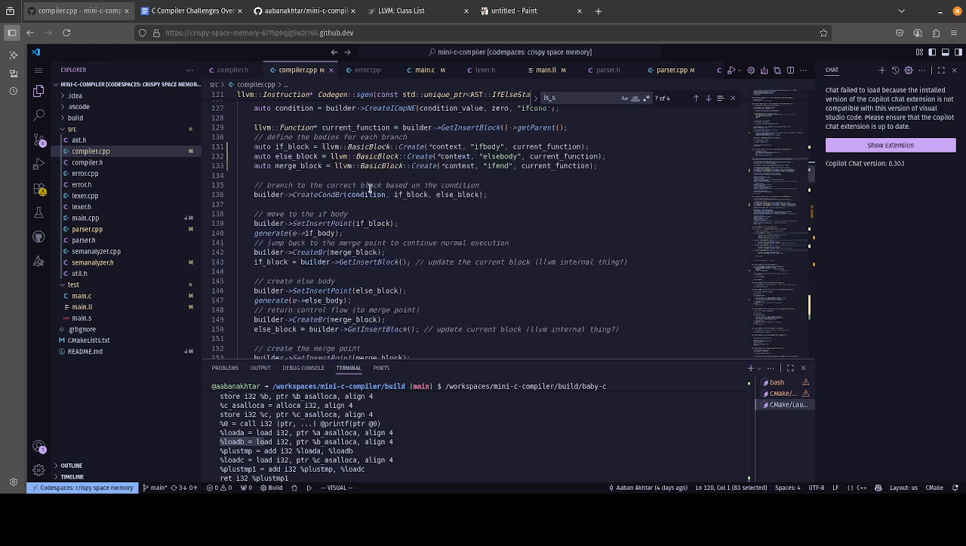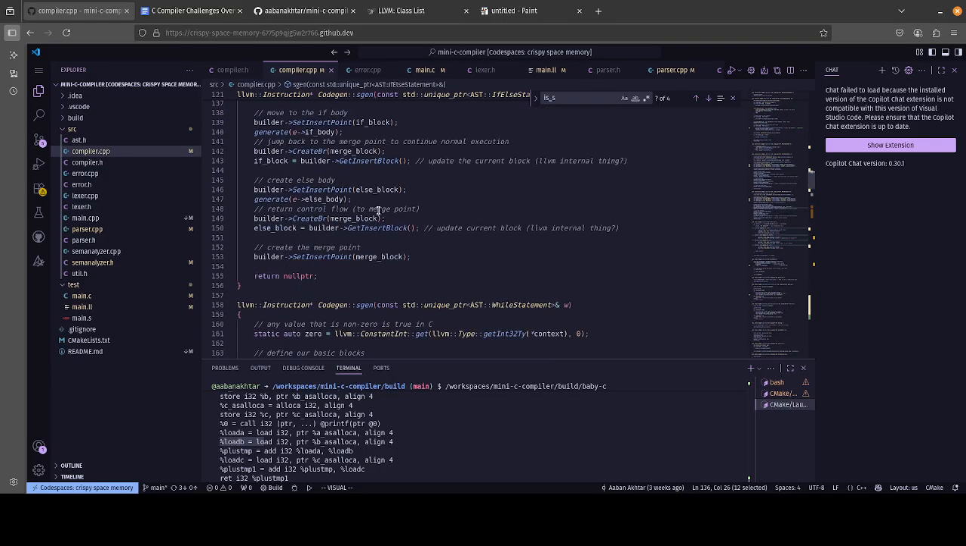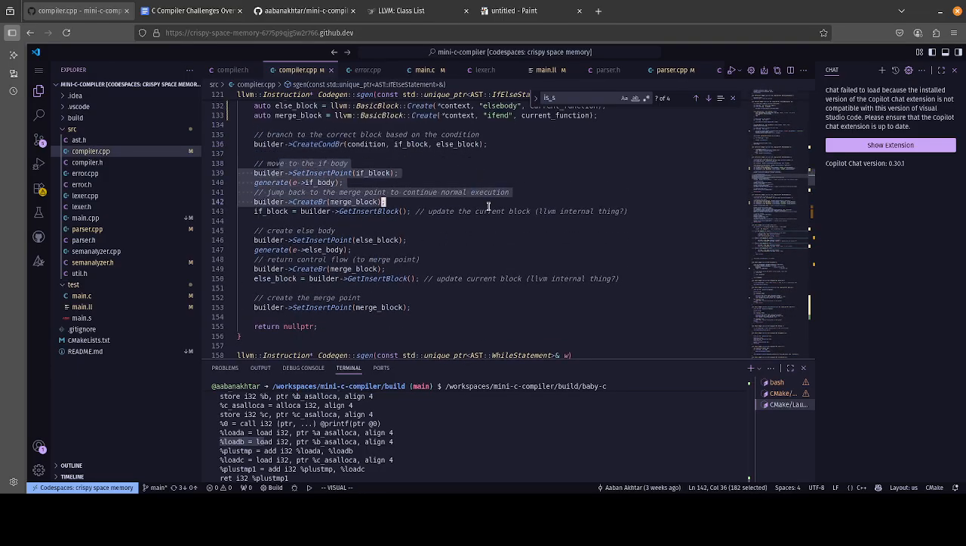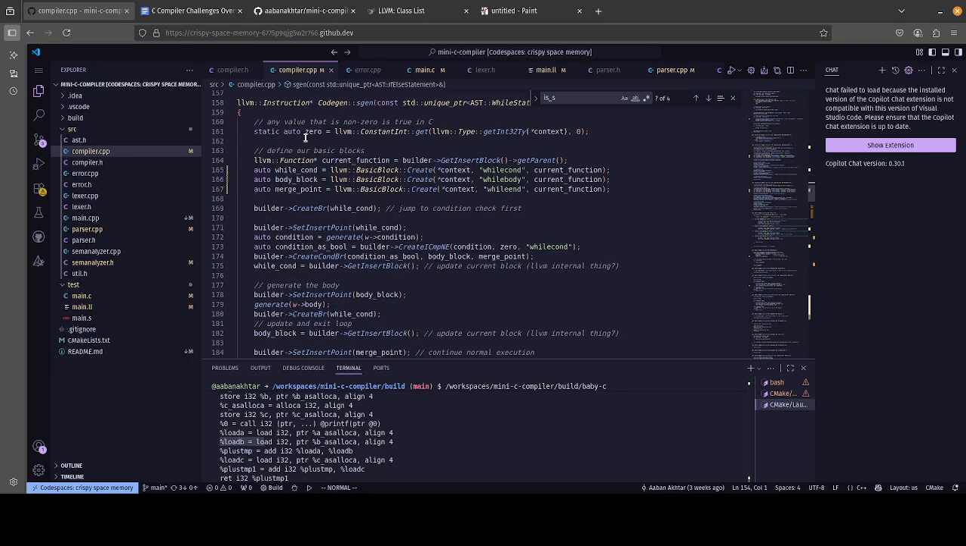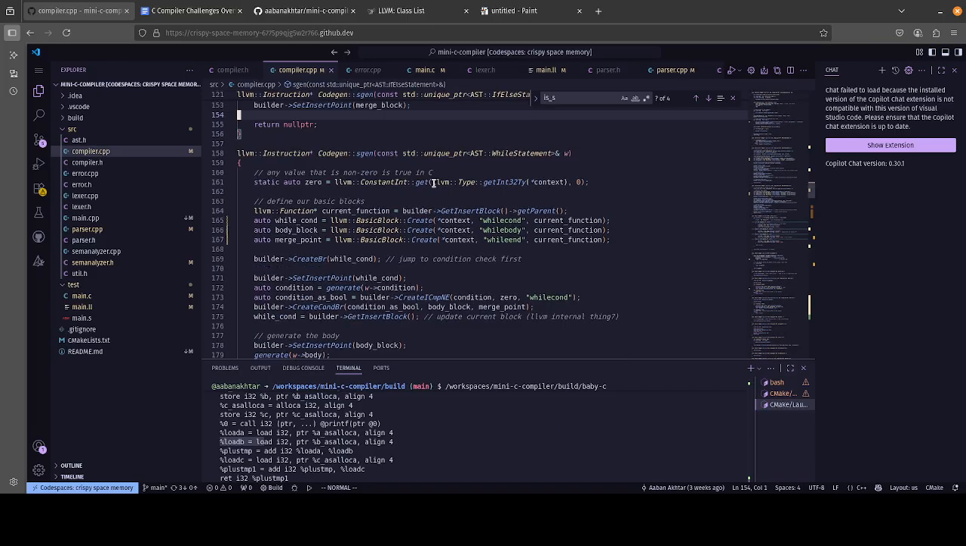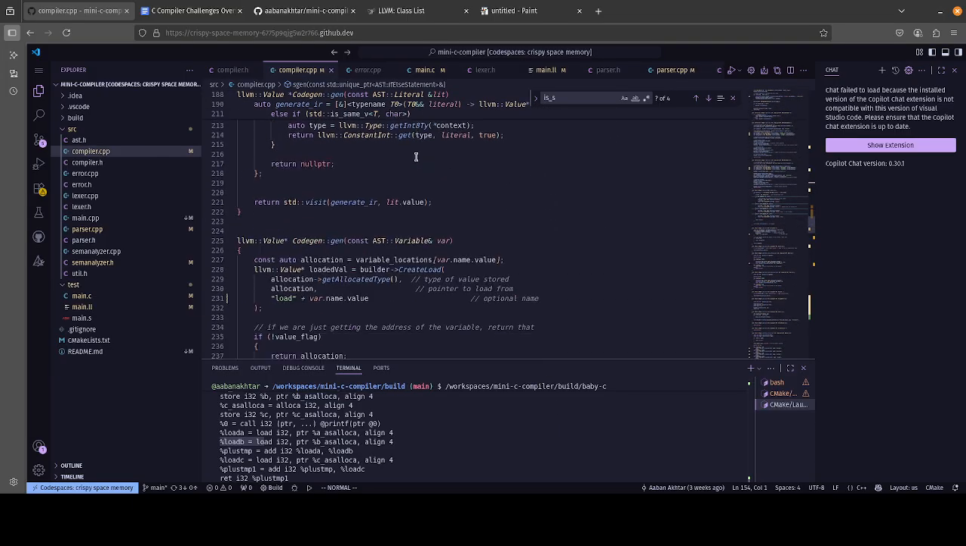Generating if-else statements and while statements is cool. There's a lot of branching that goes on. Create conditional branch, basically you can choose based on the value of an i1, which is just a boolean in LLVM. It's kind of self-explanatory as well, but it's a little too verbose to explain well in a video like this one, and it just goes the same way for the rest of it.